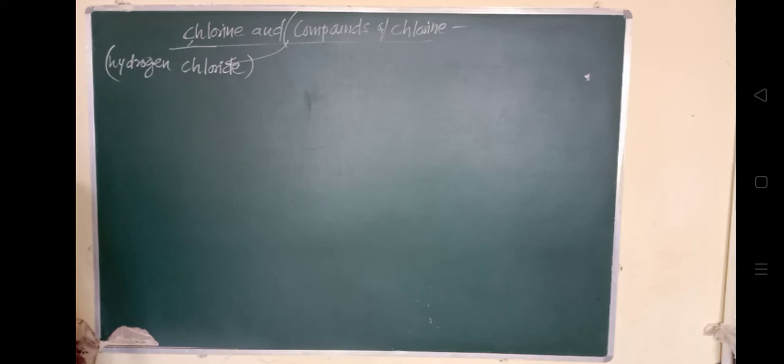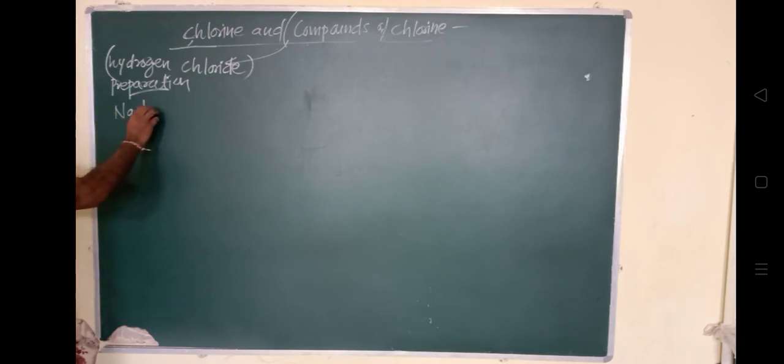In the laboratory, hydrogen chloride is prepared by heating sodium chloride. NaCl plus H2SO4 at a temperature of around 420 Kelvin gives NaHSO4, sodium hydrogen sulfate, and HCl.